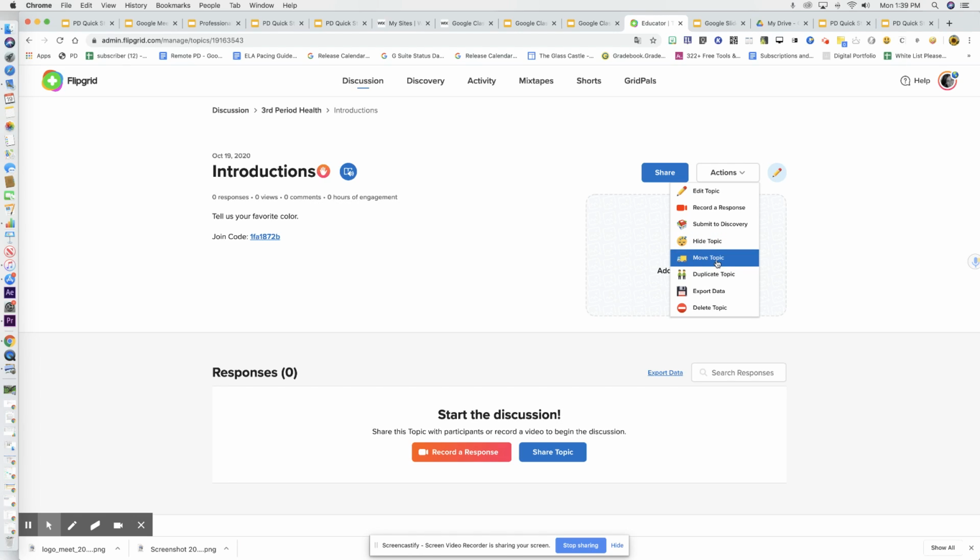You can move it. So if it's in one group, you can add it to another group, but that's not duplicating it and then moving it. That's simply moving it if you put it like in the wrong group. You can export all the data from it, or you can delete the topic. You can also edit the topic and it takes you back through that process that we just went through. You can also edit it from here.